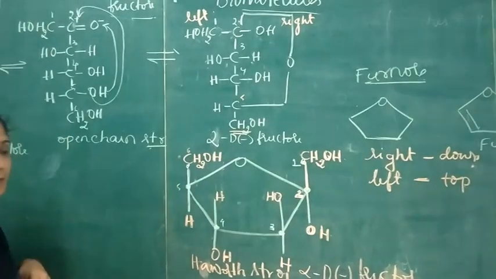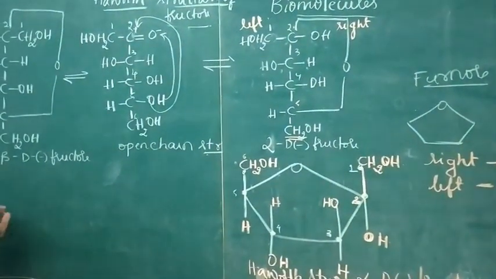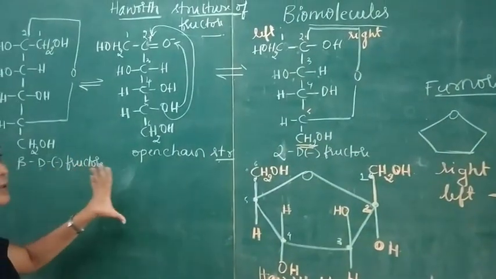Next, coming to the Haworth structure of beta D minus fructose. So this is beta D minus fructose.